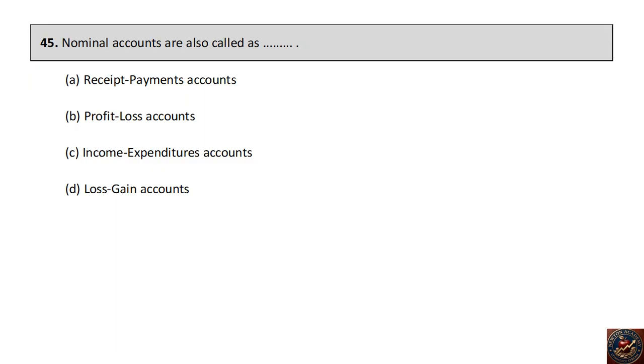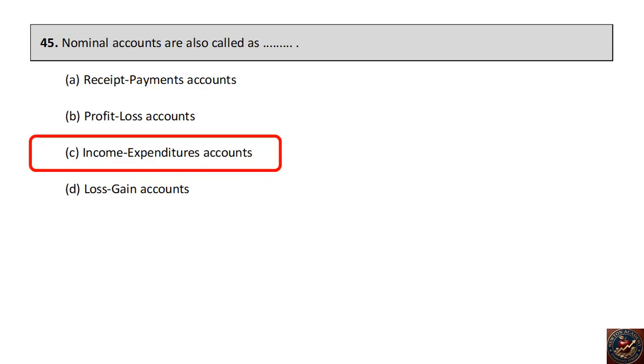Nominal accounts are also called as dash accounts: receipt payments accounts, profit loss accounts, income expenditures accounts, loss gain accounts. The right answer is nominal accounts are also called income expenditures accounts.